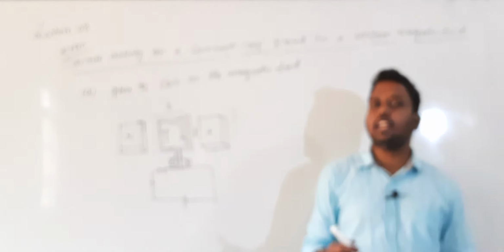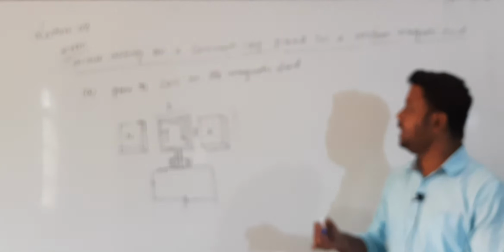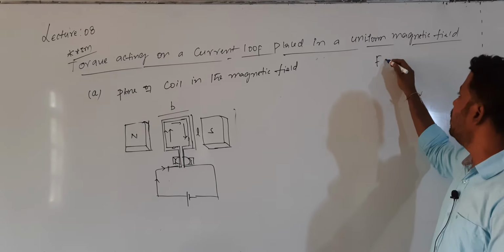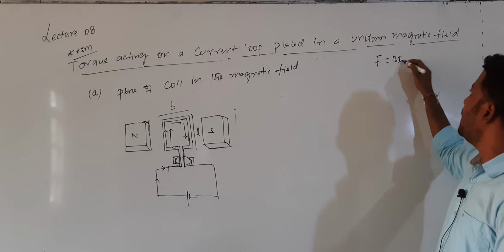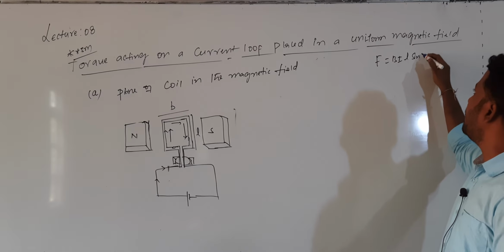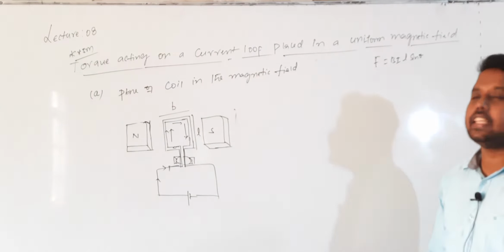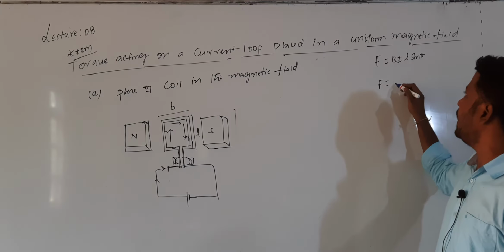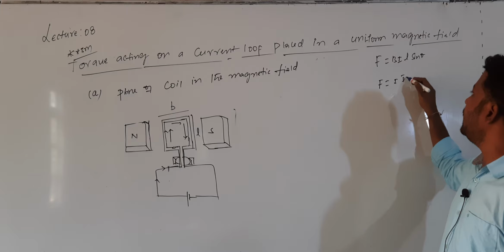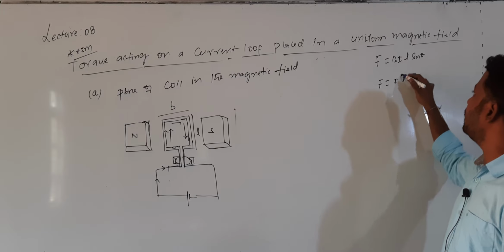Whenever a current carrying conductor is placed in a magnetic field, it experiences a force, F = BIL sin theta, which can also be written as F = I (L bar cross B bar).